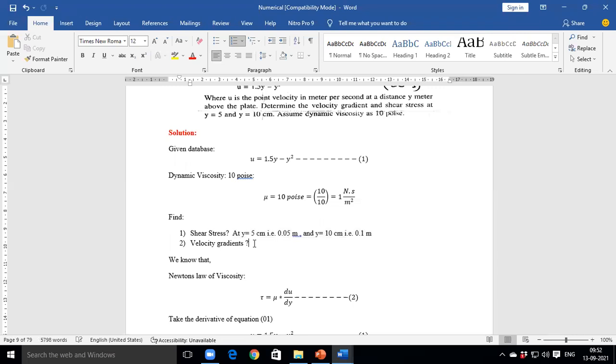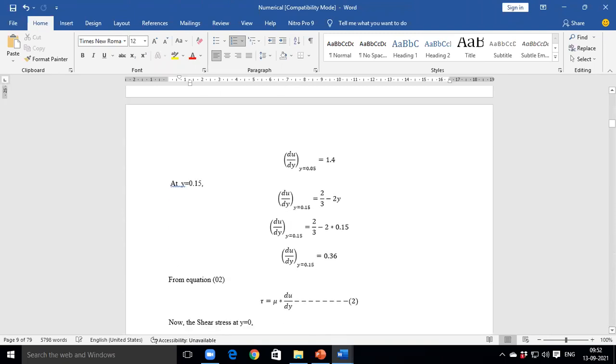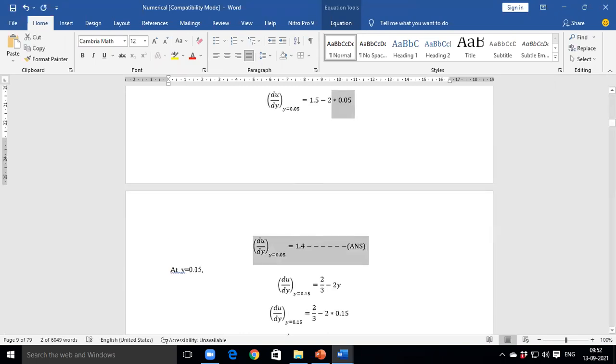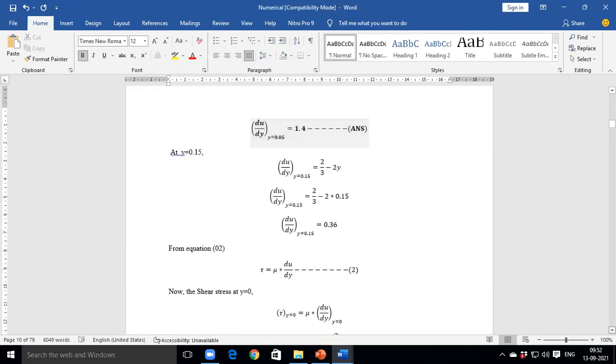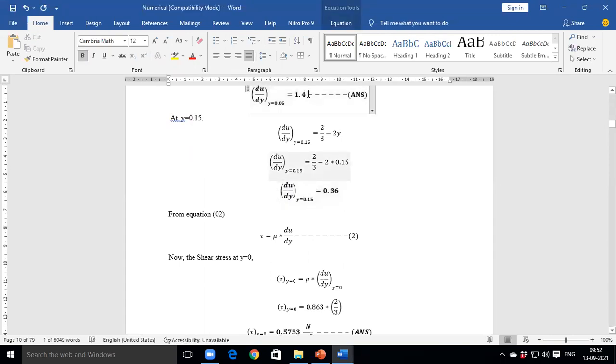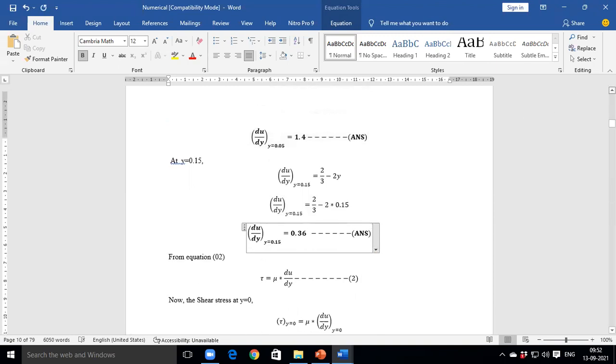We just put the values and find the value of du by dy, the velocity gradient, and we already calculated it. That is one of the answers, and this is another one. What is the unit of this du by dy? We need to write the unit: per second.